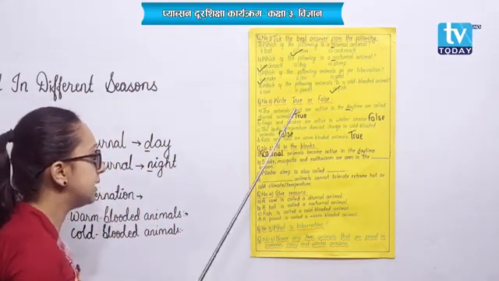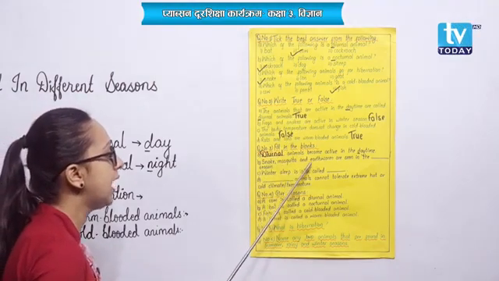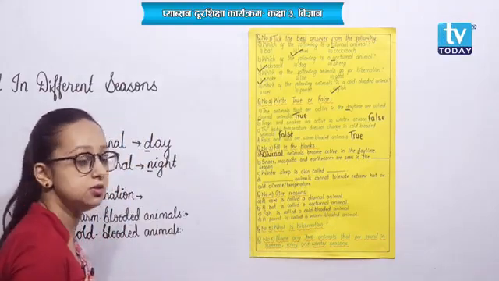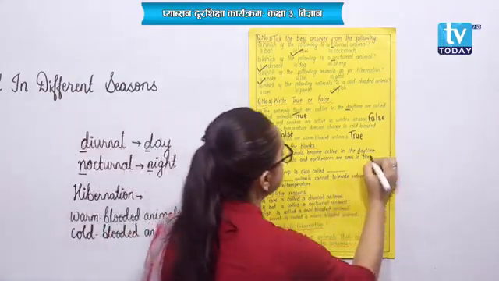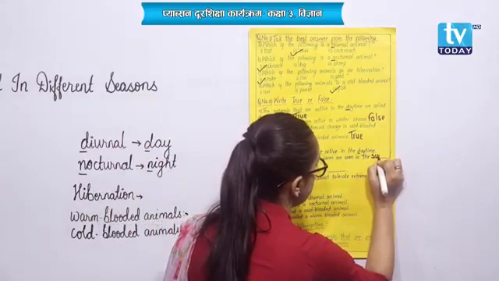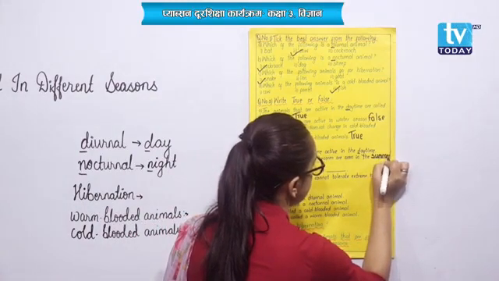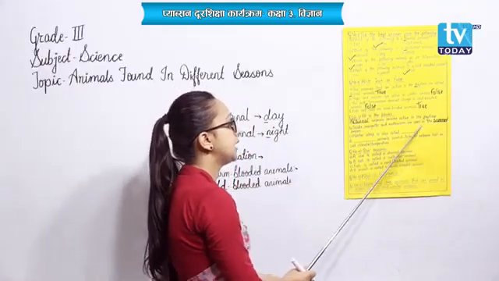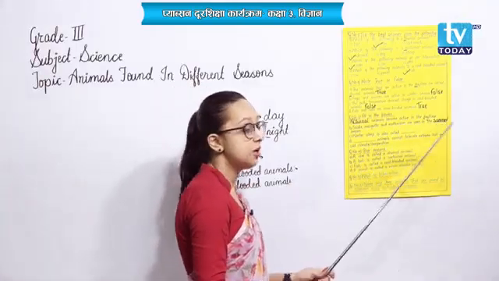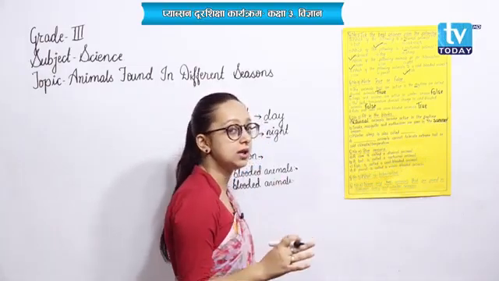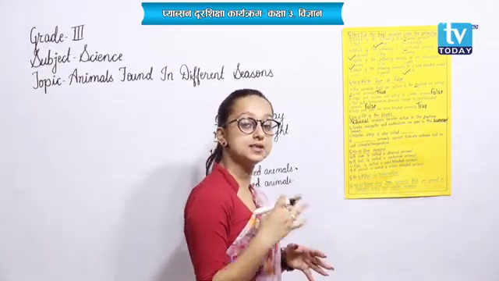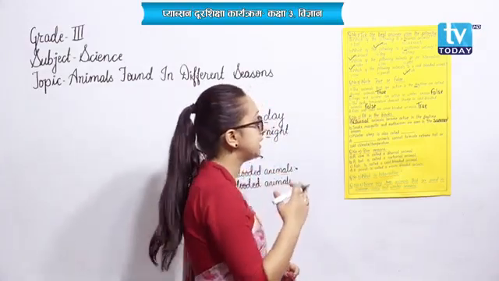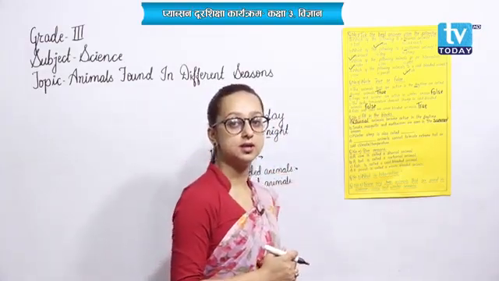Similarly, number B, snake, mosquito and earthworm are seen in dash season. Usually they are seen in summer season. These animals like snake, mosquitoes, earthworm, they are seen in summer season. But what happens is their home, that is the hole, gets filled with water in rainy season, so in rainy season also they come out of their places.